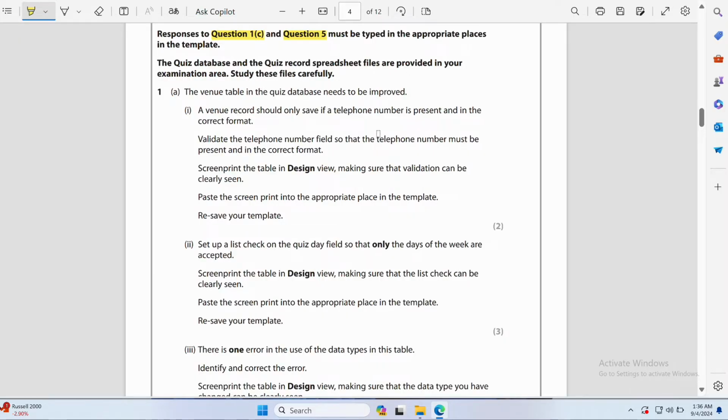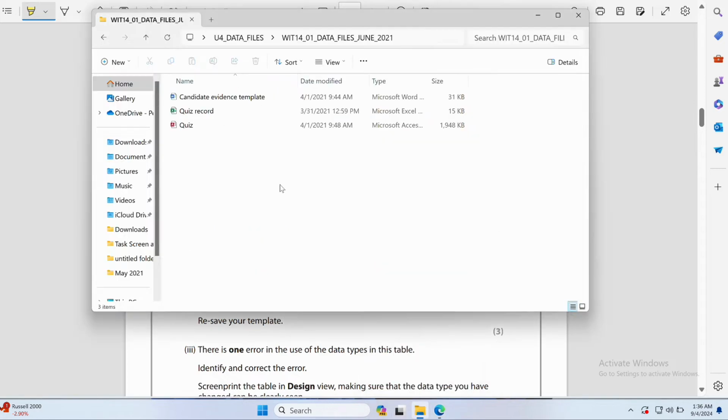Study these files carefully. If we open the database folder, we can see that they provided three types of file. One is a document file, where we have to provide all the screenshots of what we did inside our database. This is the database file, and this one is the Excel file. When we were reading the scenario, they already mentioned that they have a spreadsheet file. So this is the spreadsheet file.